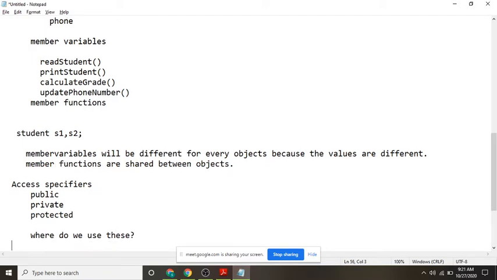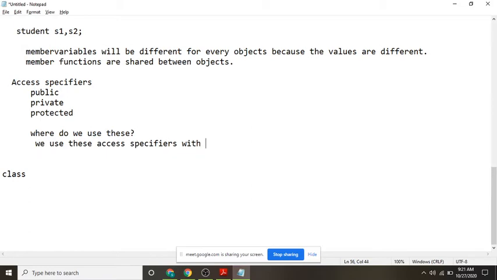We use these access specifiers. These three are called access specifiers. We use these access specifiers with member variables and member functions.